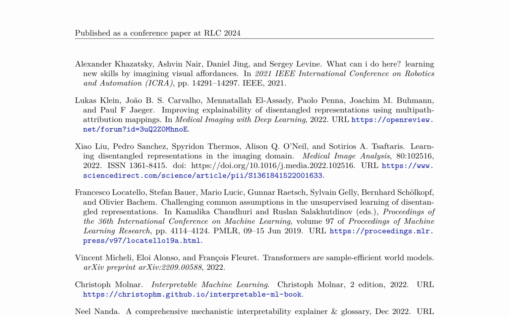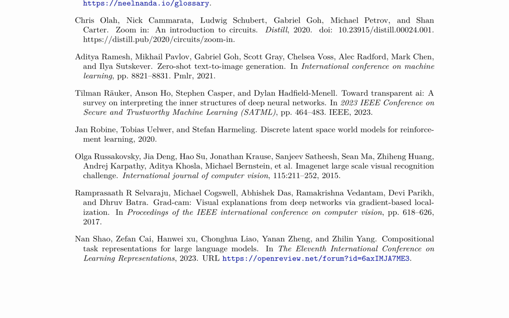Furthermore, it provides insights into the challenges of benchmarking agent capabilities and the importance of compositional task representations for large language models. Overall, the paper serves as a valuable resource for researchers seeking to enhance the transparency and interpretability of their models, offering practical solutions and theoretical insights from a wide range of domains.